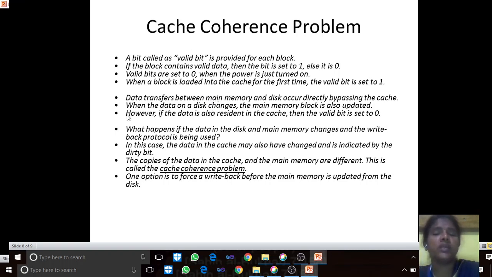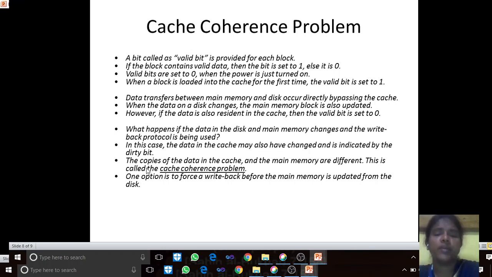The data transfers between the main memory and the disk occur directly, bypassing the cache. So without going through the cache, it is directly updated in the secondary memory, the disk and the main memory. If the data on the disk changes, the main memory block is also updated. However, if the data is also resident in the cache, then the valid bit is set to 0. What happens if the data in the disk and the main memory changes and the write back protocol is being used? In this case, the data in the cache may also have changed, and it is indicated by a dirty bit.